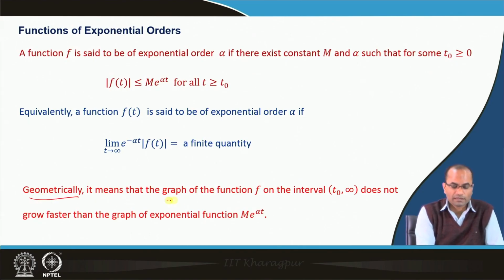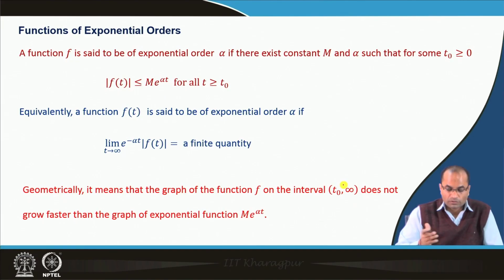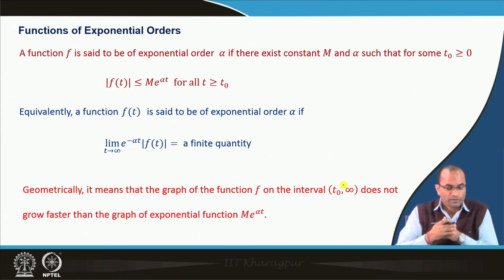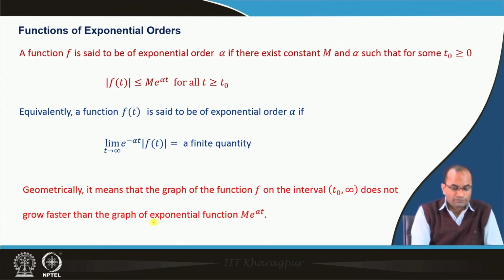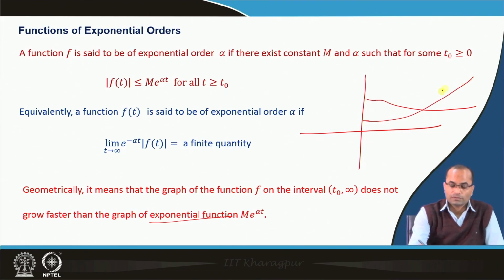Geometrically, it means that the graph of the function f in this interval, t naught to infinity. So, again the important point is this infinity. From t naught to infinity, it does not grow faster than the graph of the exponential function. So, if we have this function f, which is supposedly growing like this, and we have the exponential function, e power alpha t, and this is our function f there.